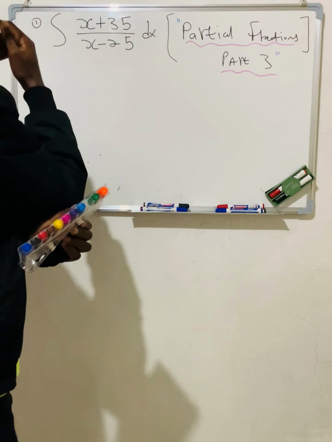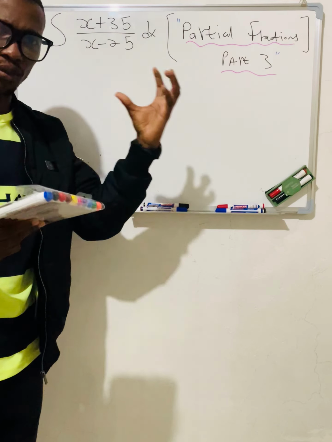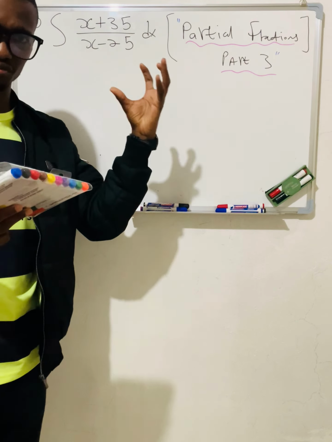So now we have this problem. You're going to ask yourself the question, how am I going to deal with this problem, Mr. James? Here's a thing that I would like to show you. I know people prefer to use different colors.